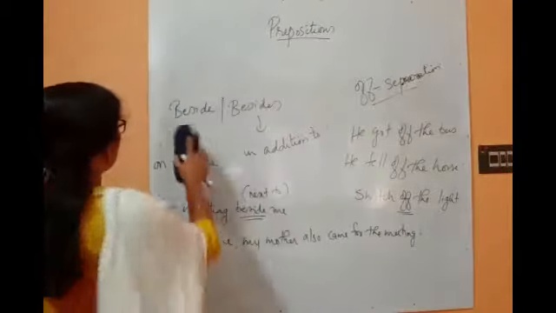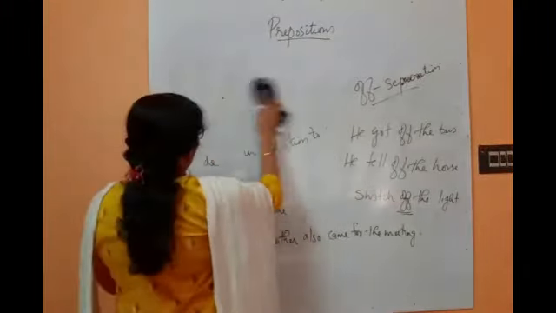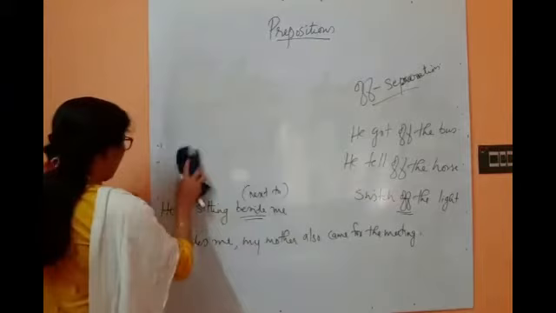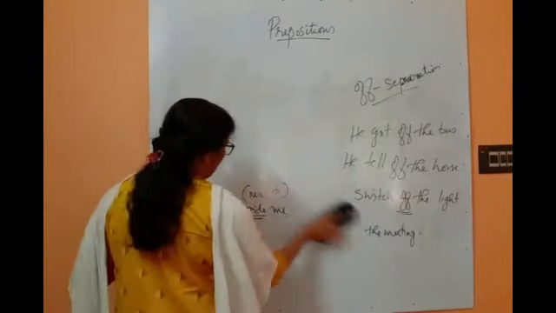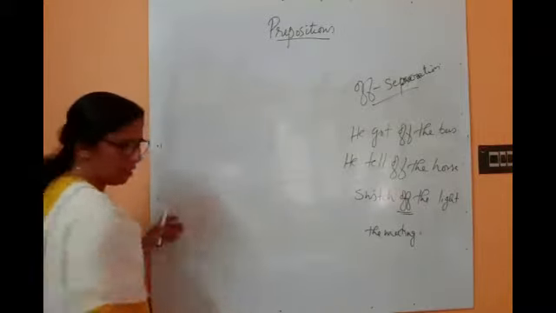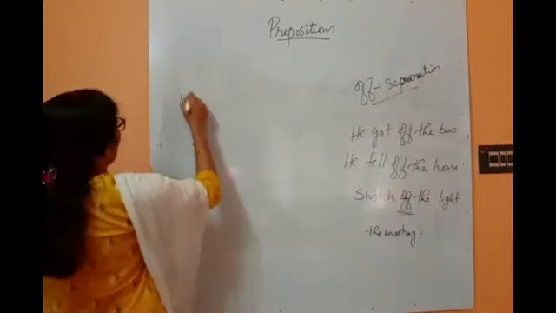Okay, and another very important one: in time and on time. What is the difference between in time and on time? Last year I told you this.